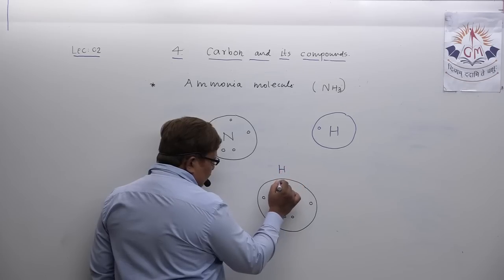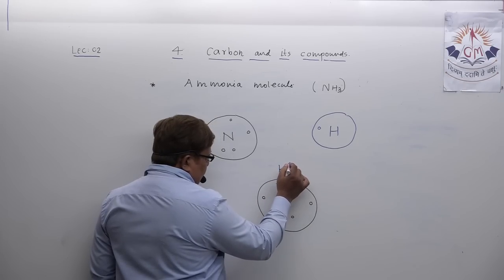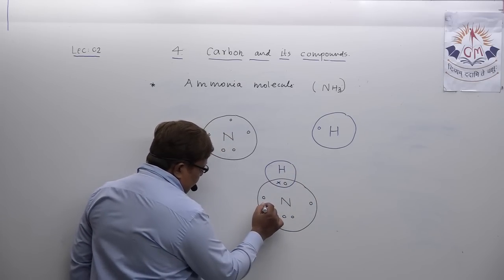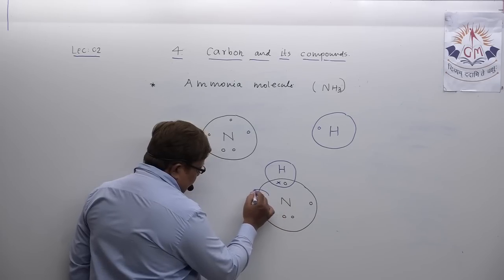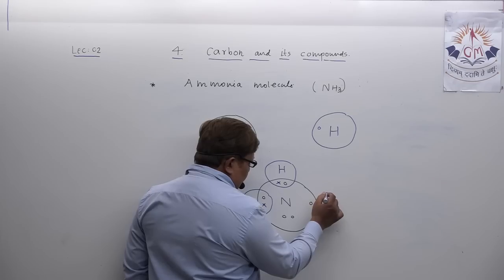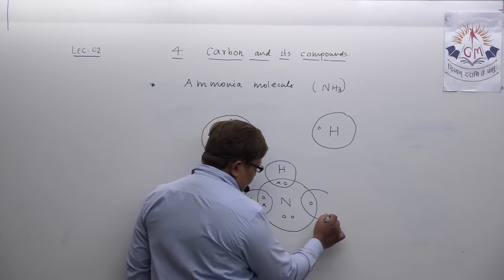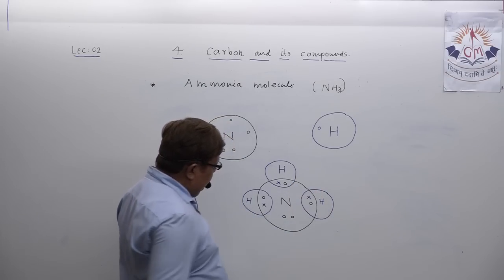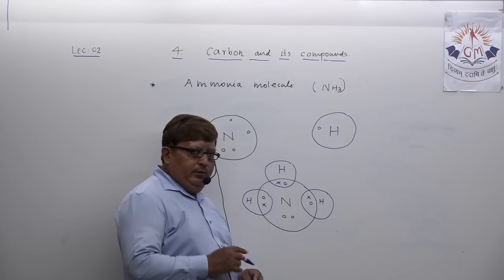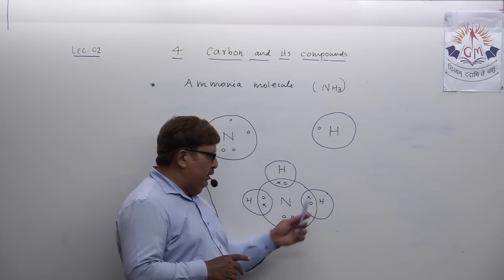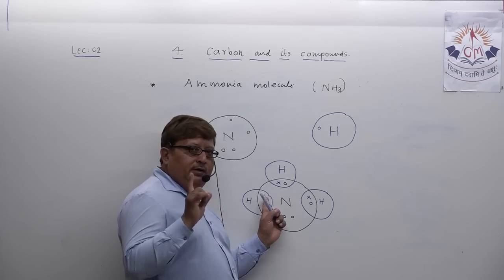This way you can show it in the exam. This is the first hydrogen atom, then this is the second hydrogen atom, an electron pair is shared with the nitrogen atom, and here the third hydrogen atom. Now 3 hydrogen atoms share 3 electrons. No doubt 3 electrons are shared definitely, but ultimately they are all single covalent bonds.